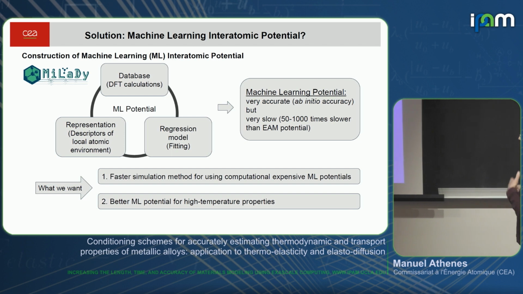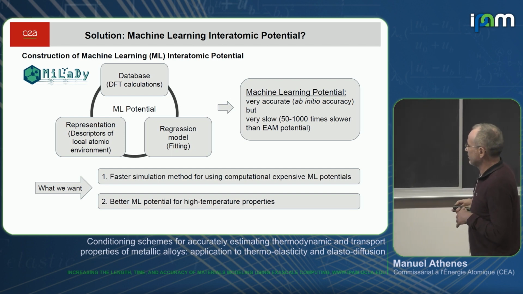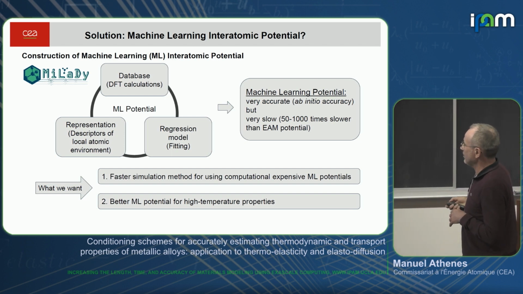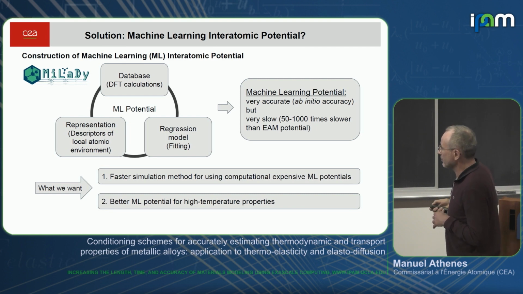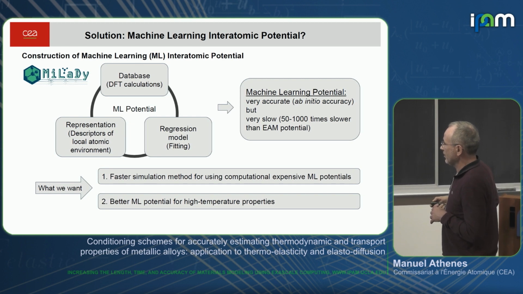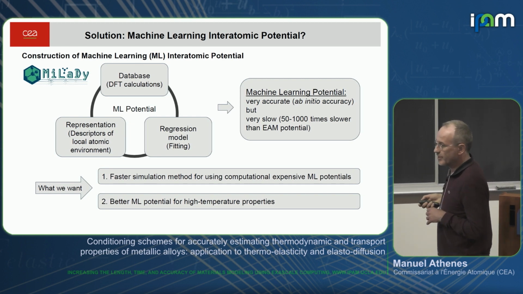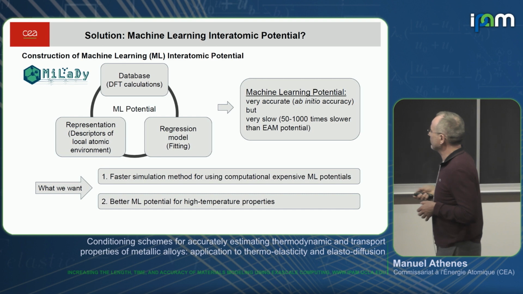So this is a flow chart for constructing a machine learning potential. We need a database of DFT calculations. Then we do regression on it. We also define descriptors of the local environment, which is the bispectrum SO4 in our case.